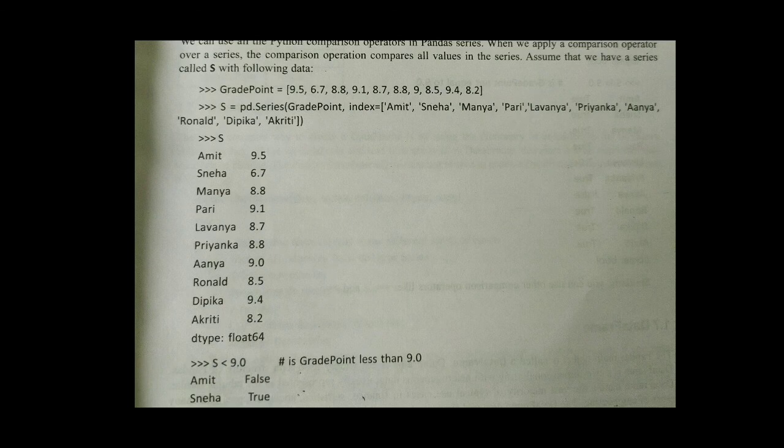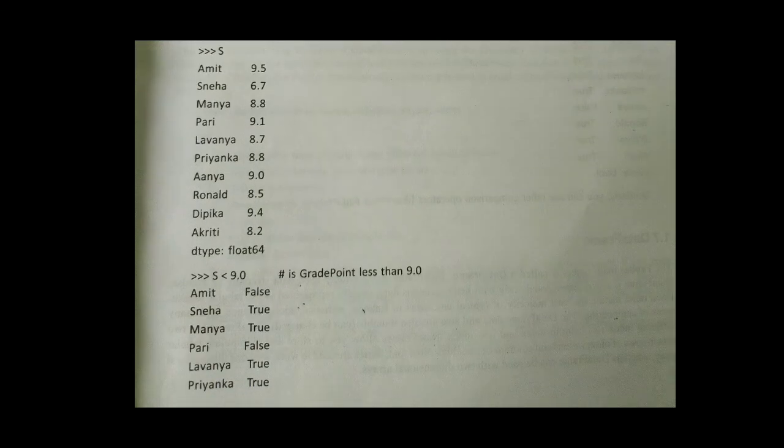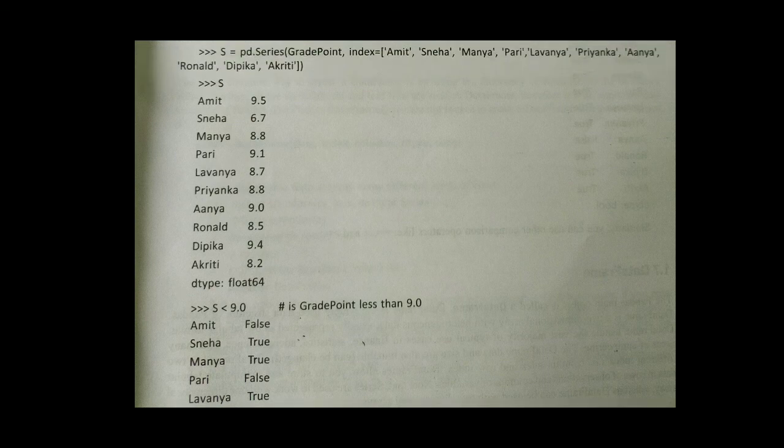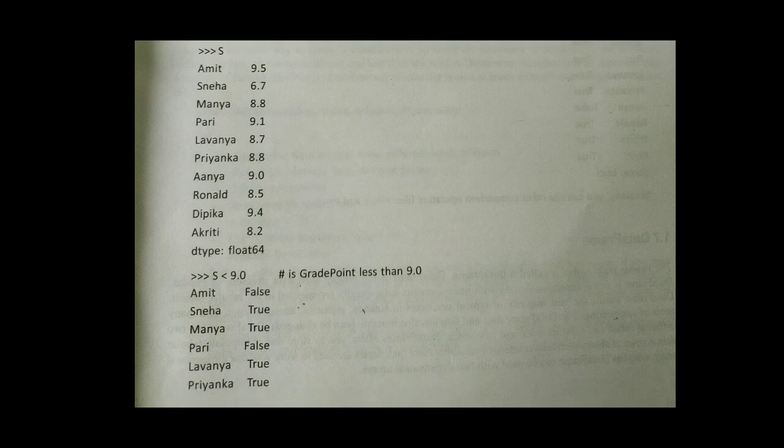Next one, comparison operations on a series. Here also you can use comparison operators, such as s is less than 9.0. When you use comparison, it will give values in two forms. It may be true or false, or it may be yes or no. More specifically, the words are true or false. So let us see, Amit has the value 9.5, which is greater than 9.0, sorry, not less than 9.0, so it shows false. And for those who have a value less than 9, the values are true.